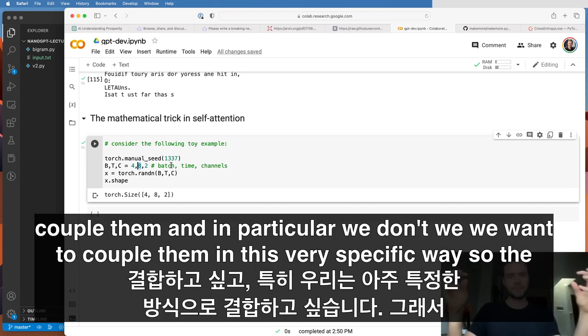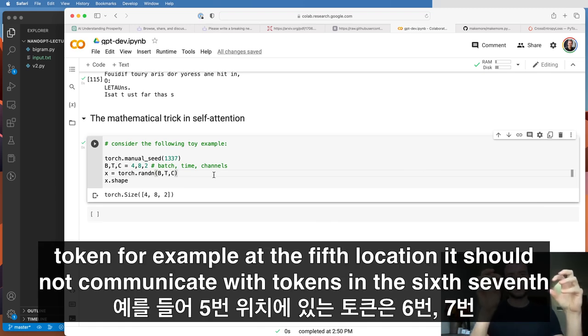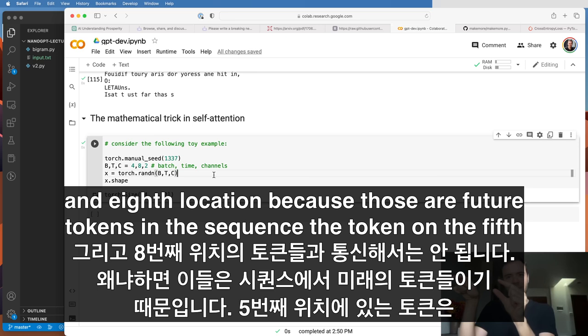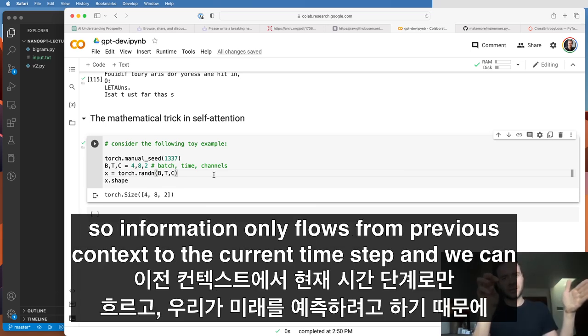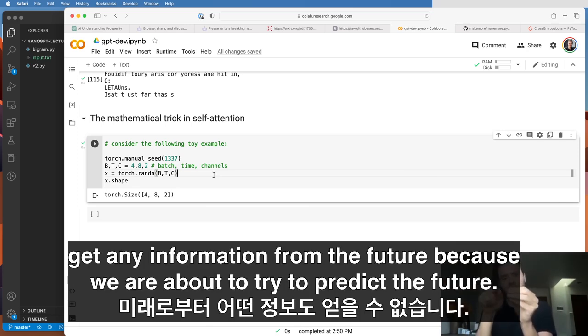We'd like to couple them. And in particular, we want to couple them in a very specific way. So the token, for example, at the 5th location, should not communicate with tokens in the 6th, 7th, and 8th location, because those are future tokens in the sequence. The token on the 5th location should only talk to the ones in the 4th, 3rd, 2nd, and 1st. So information only flows from previous context to the current time step. And we cannot get any information from the future because we are about to try to predict the future.